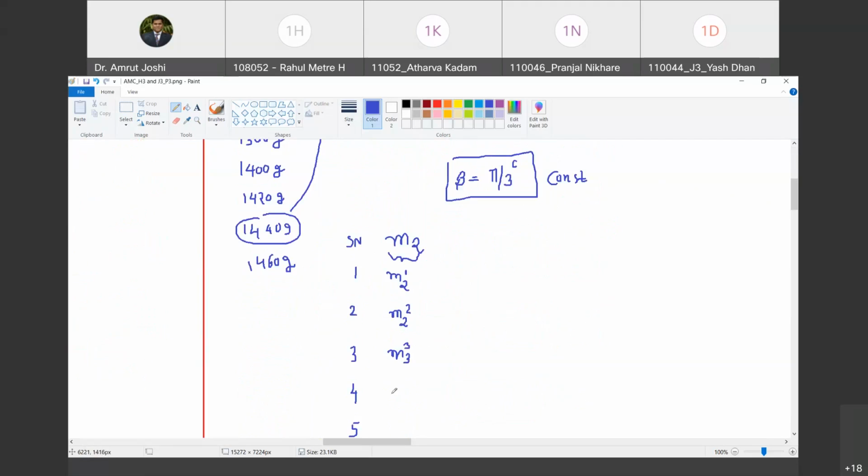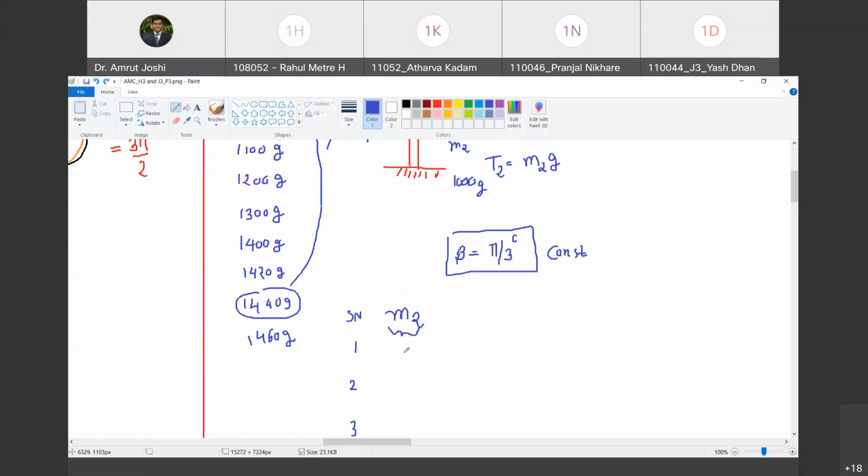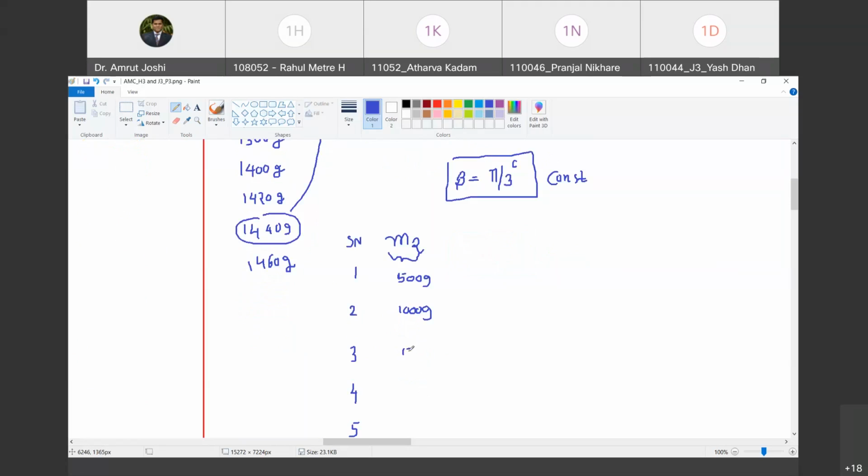So let us say I am taking 5 readings in which I go on changing M2. So first M2 was, let us say, 500 grams. Then it became 1000. Then 1500, 2000 gram and 2500 gram. Are you with me? This is in grams, so you will have to convert it into Newton. So what do you have to do? Divide by 1000 so it comes to kg, and multiply by 9.81. Do you agree with me?